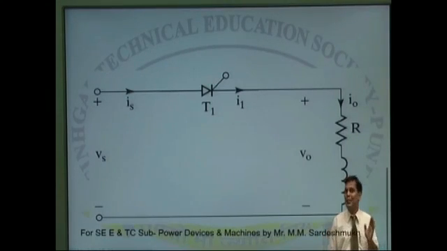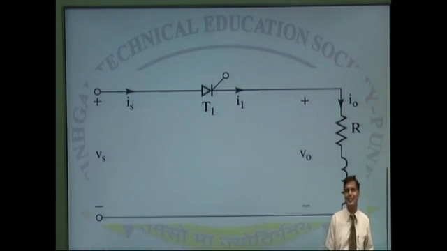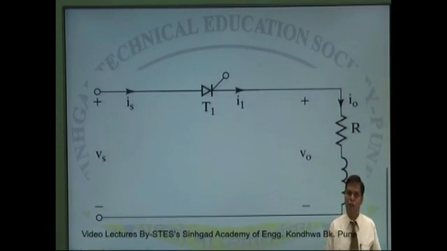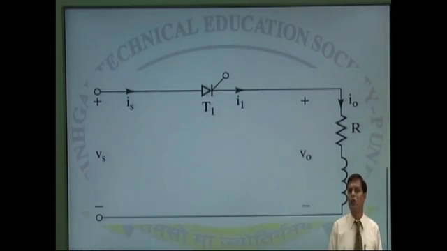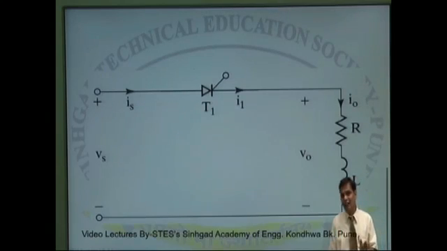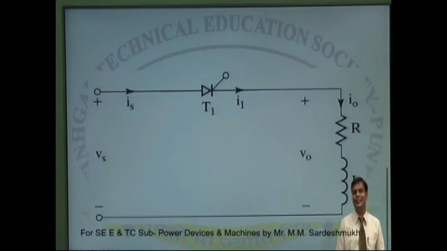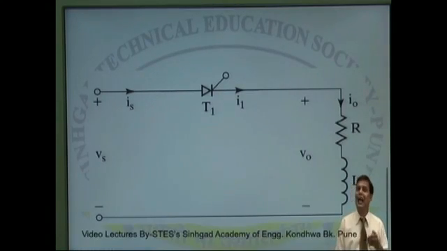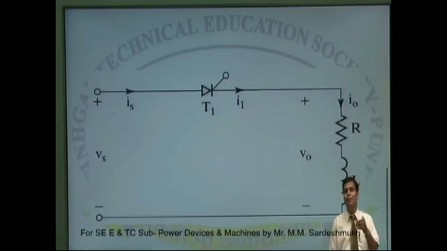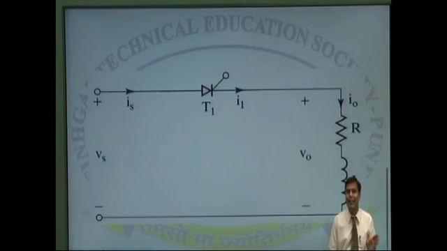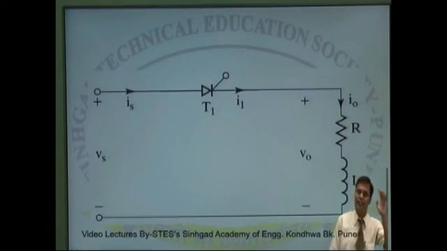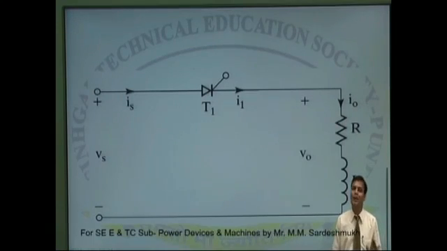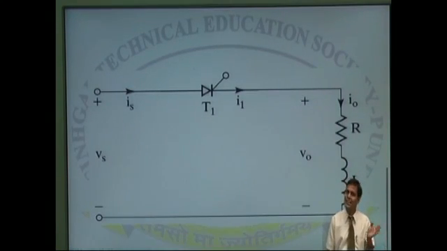So only the bias applied is converting the diode from off to on state as well as from on state to off state. But in silicon controlled rectifiers, it is the NPN structure, as I told you. It is not essential that only applied forward bias will turn the device from off state to on state. Now, in case of turning on, what are the essential requirements in case of SCR? The anode must be positive with respect to the cathode, and the appropriate gate signal must be applied across the gate terminal. Then and only then is it going to turn on. That is what we discussed in case of resistive load operation. So it is turning on.